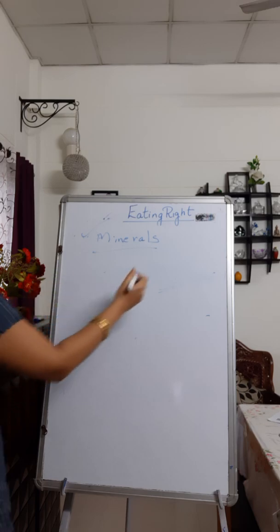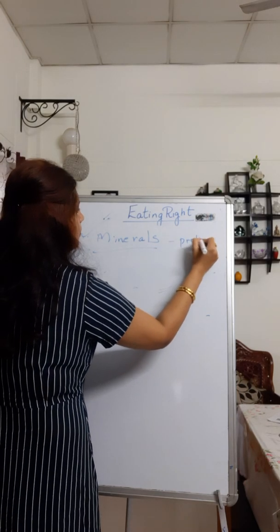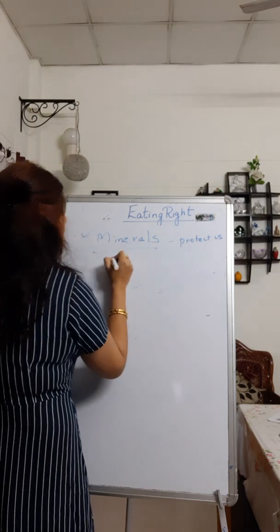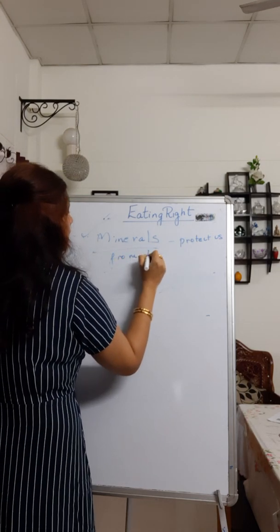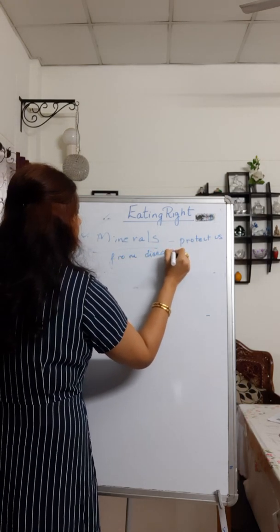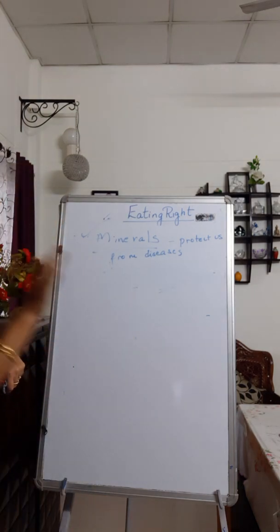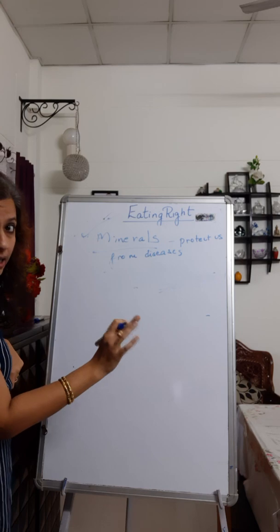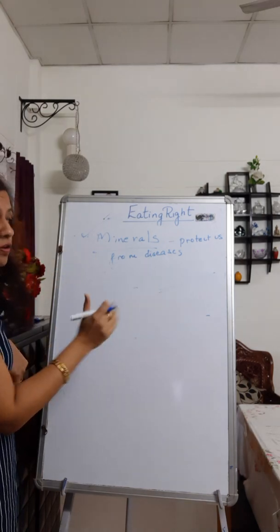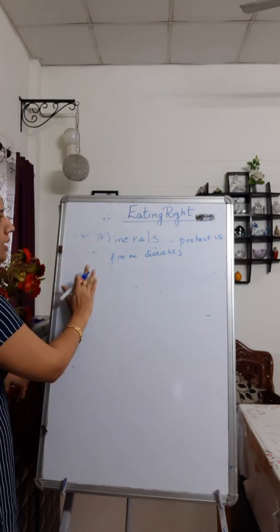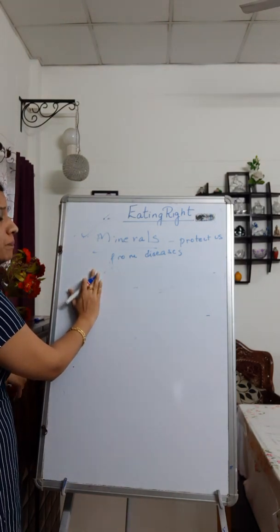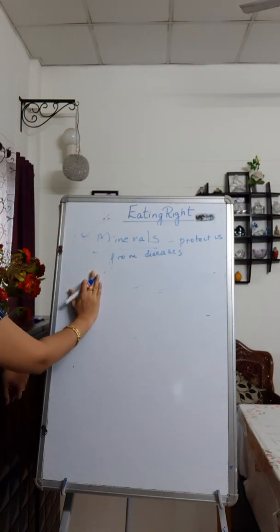This is a function of minerals. Vitamins and minerals both protect us from diseases and they're required by our body in small quantity. We don't need large quantities, but it is a very important component, otherwise we'll get deficiency diseases.